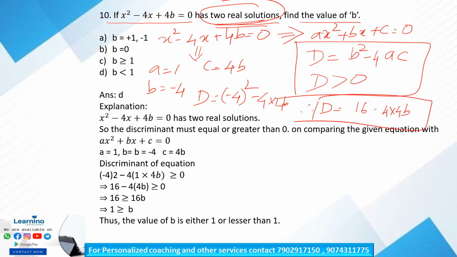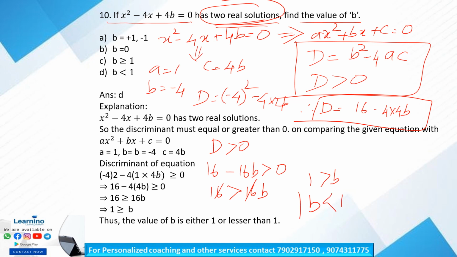So the equation has two real solutions, so D is greater than 0. So 16 minus 16b is greater than 0, or we can say 16 is greater than 16b. By cancelling this, we get 1 is greater than b, or we can say b is less than 1. So our solution is option D, b is less than 1. Our question is find the value of b, so we got b is less than 1. So option D is our correct answer.